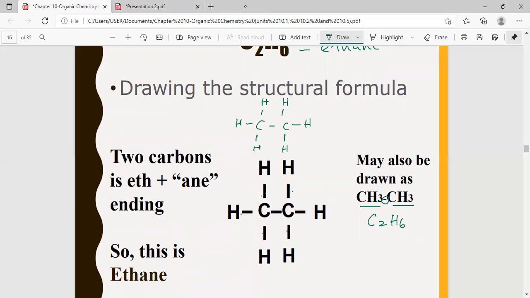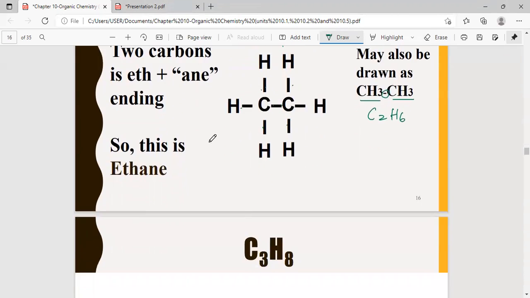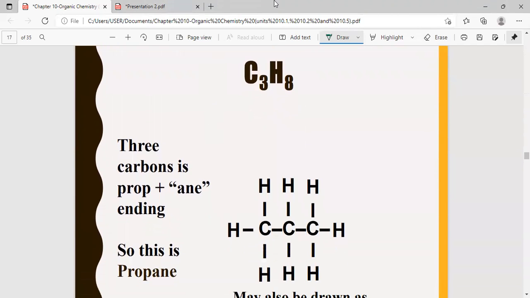Later when you learn about alkenes, the general formula will be different. So how do you know that this is ethane or any alkane? You add the atoms and look at the molecular formula, and you'll get an idea of what compound it is. So that's for ethane.